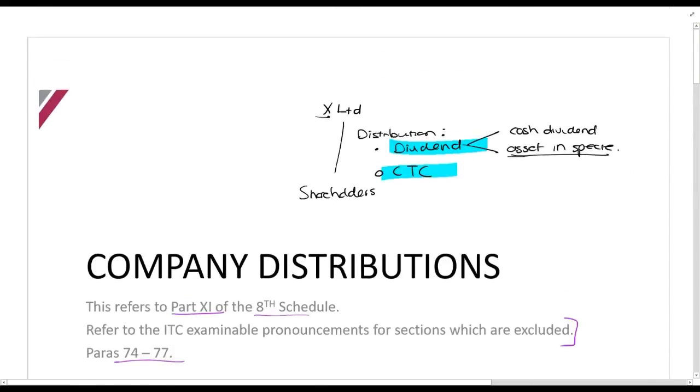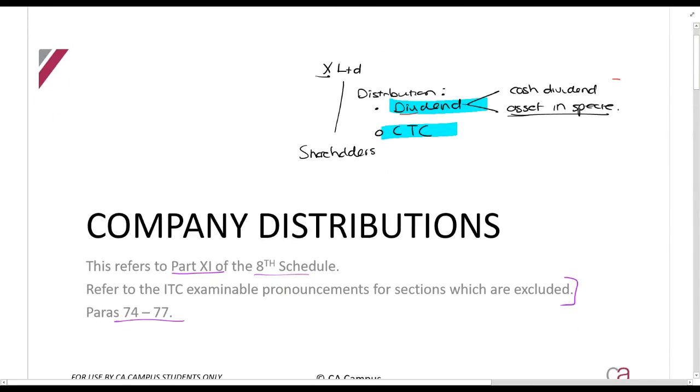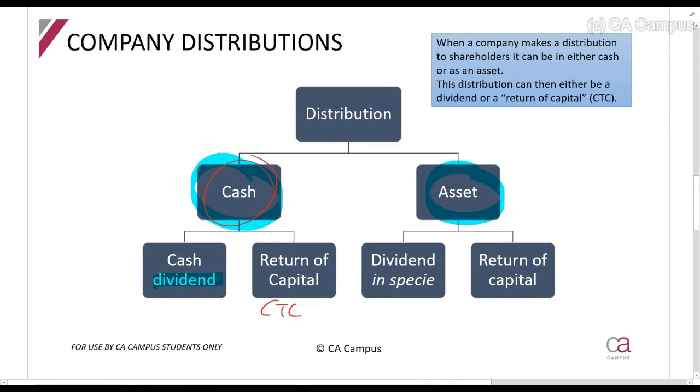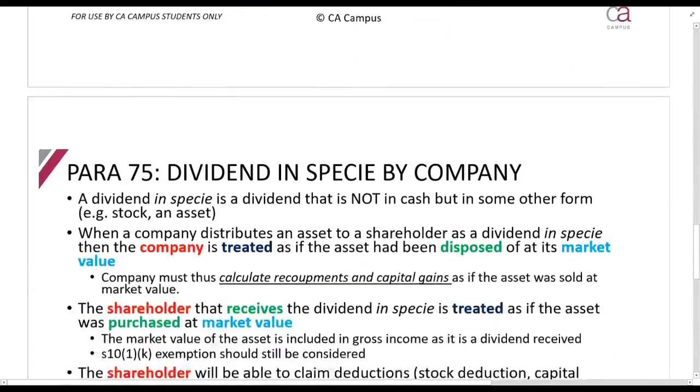Okay, so let me just actually go back. Here we said a dividend is split into a cash dividend or an asset in specie. You can also give away an asset and say that this asset is contributed tax capital, or cash. Okay, it's not called an asset in specie because it's not a dividend. And that's what it shows you. You can either give cash or an asset, and either of those can be a dividend or a return of capital. A return of capital is your contributed tax capital. Why? Because the company is paying back your contributed tax capital. It's returning your capital amount to you.